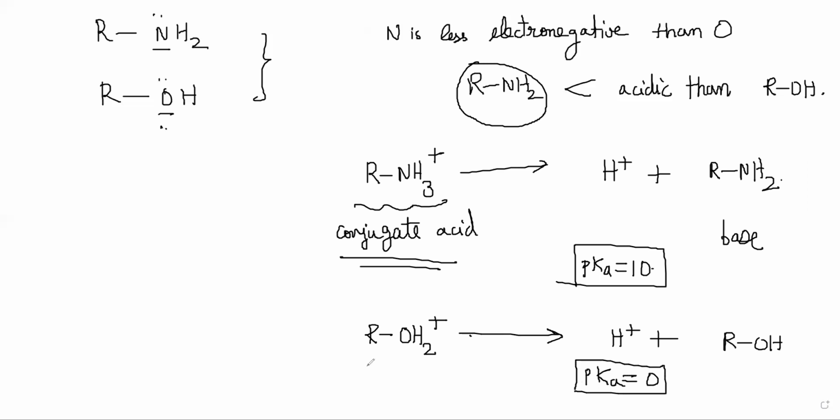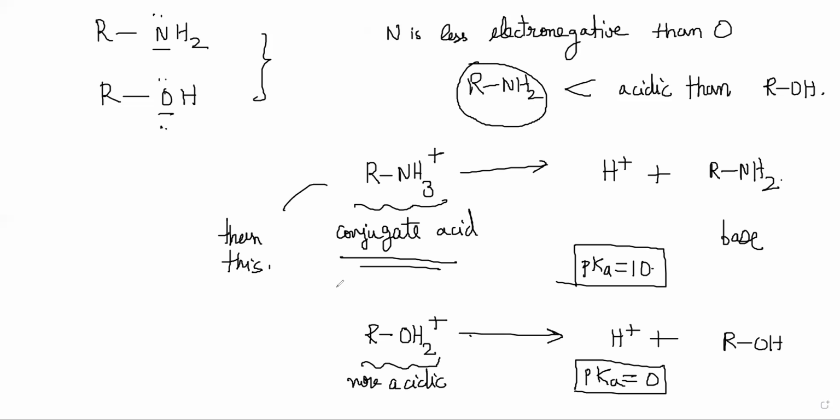So what does this mean? That this is more acidic than this. So that is what he's saying, that the protonated amines are less acidic than the protonated alcohols.